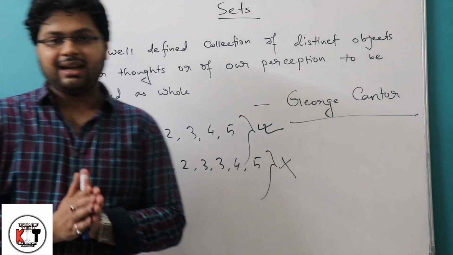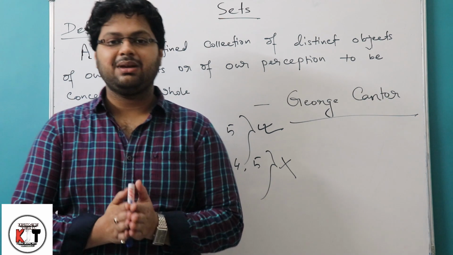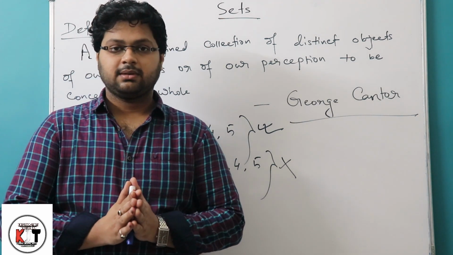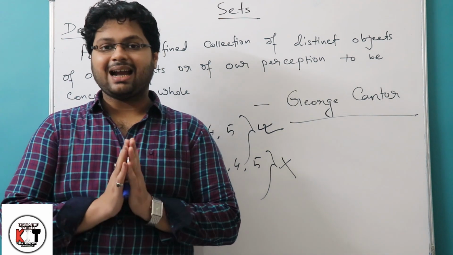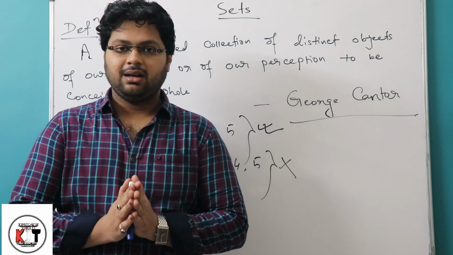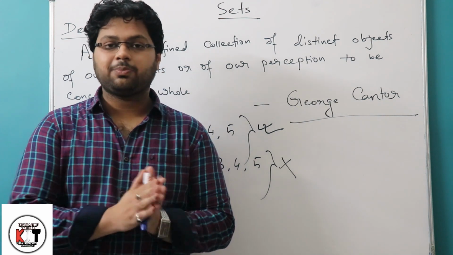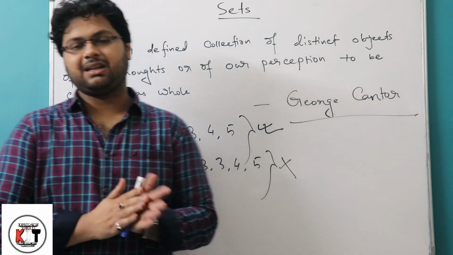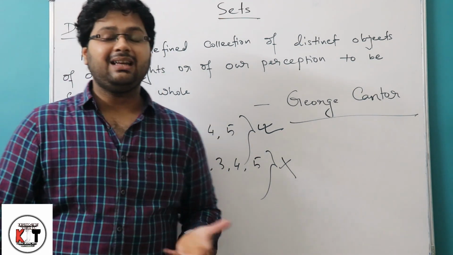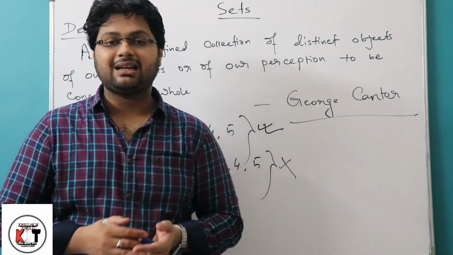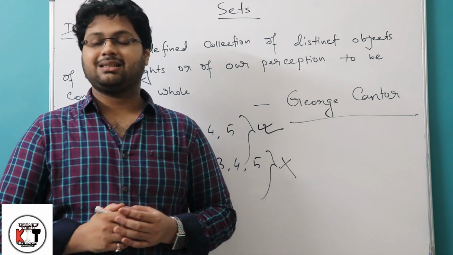That is, if we get some repetition of some elements in a collection, we will not call that collection a set. The main property is that no element of a set will be repeated. I repeat, no element of the set will be repeated. That is, in a set there will be no repetition of the elements. If in a collection we see there is a repetition of the elements, we can call that collection a sequence, not a set.